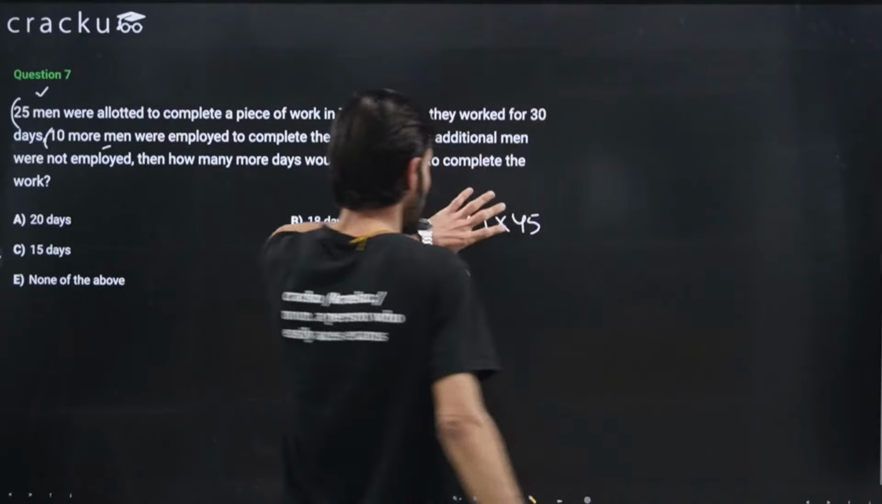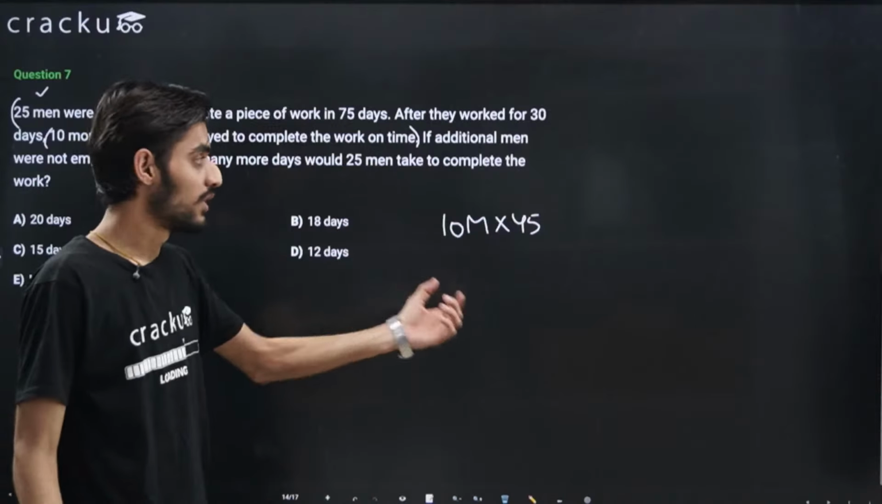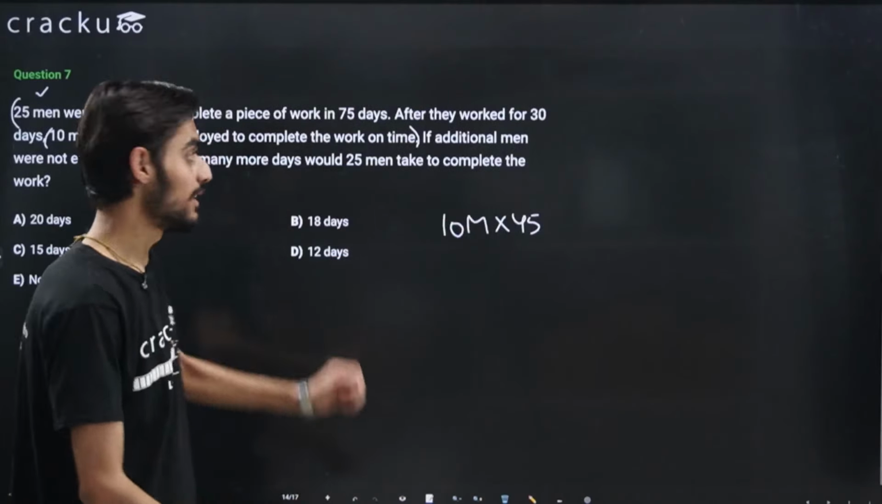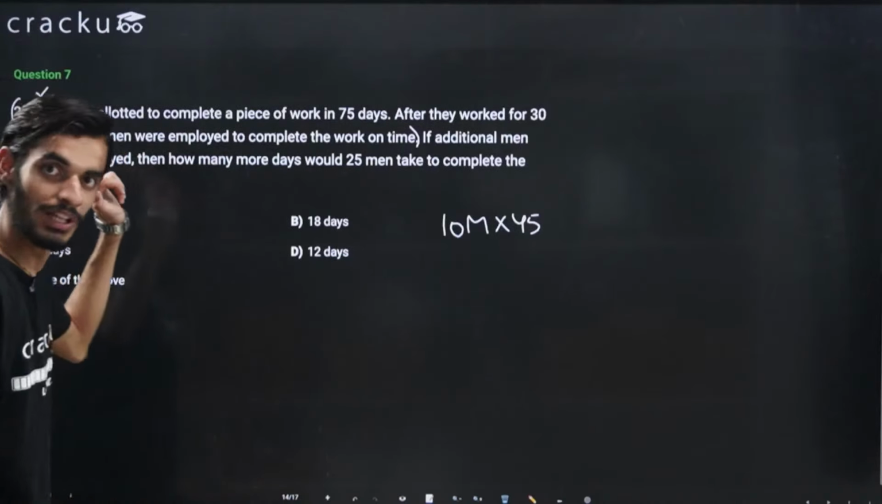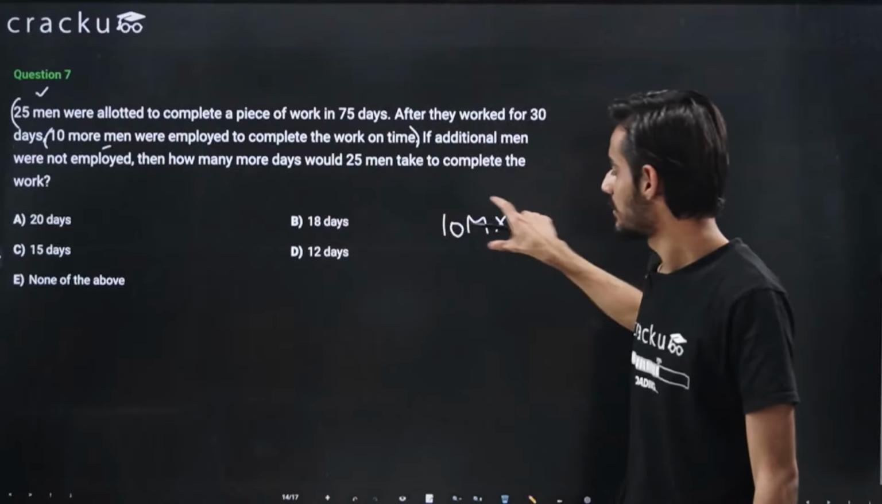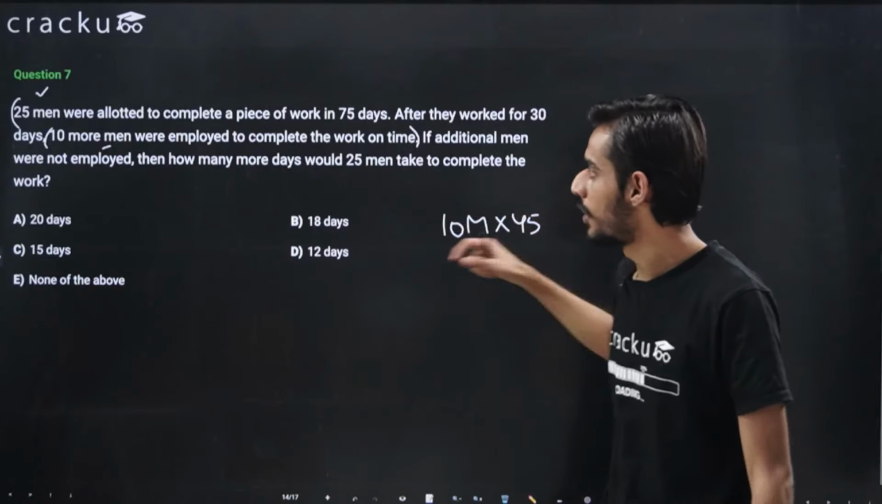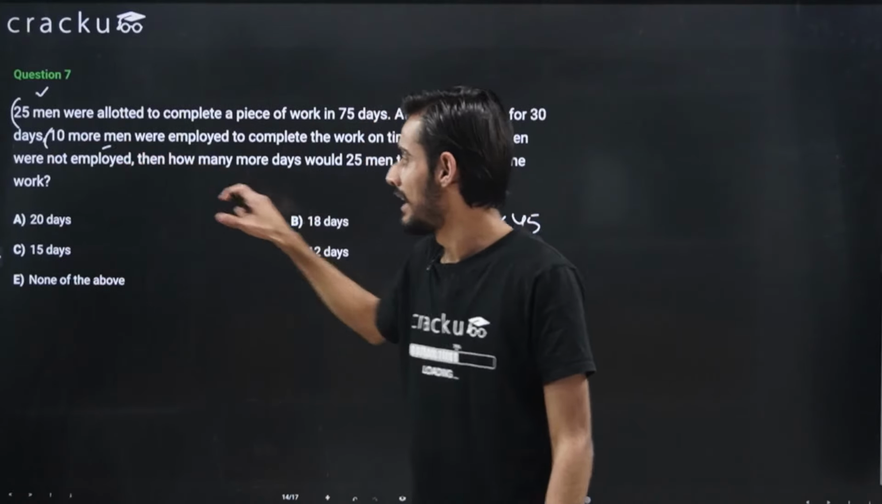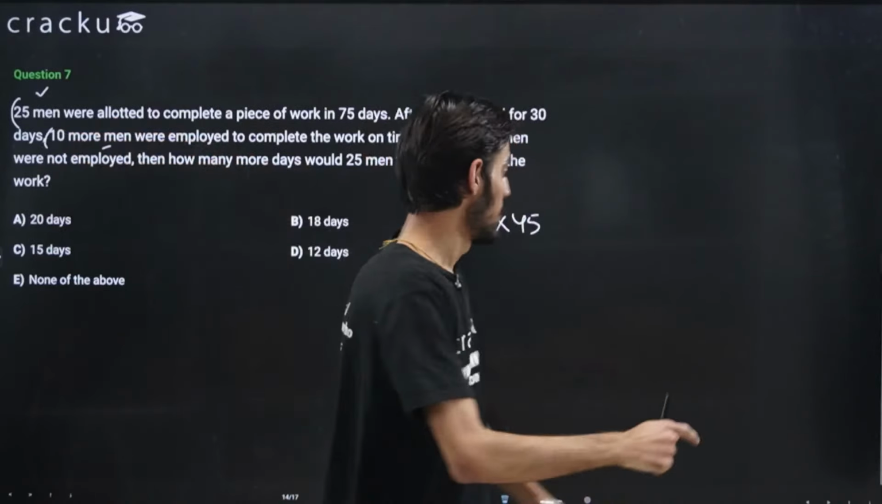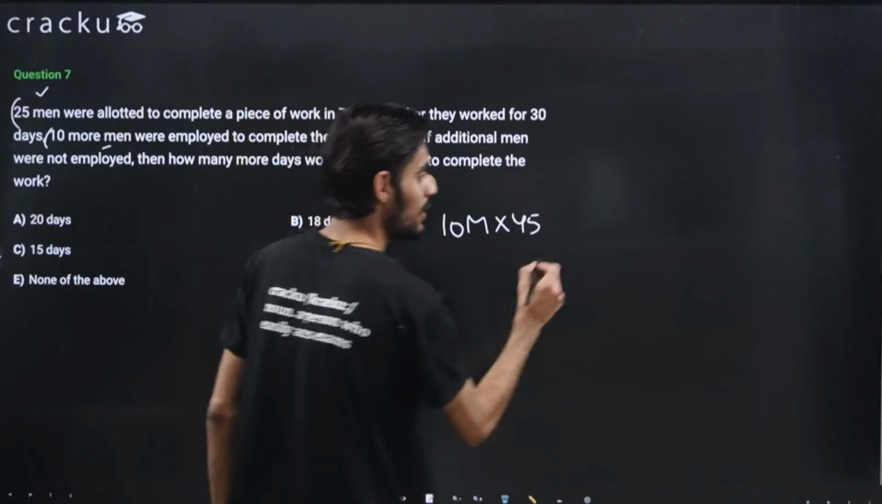So whatever work these 10 men are doing in 45 days, this is the work that these 25 men would have been doing, right? Because these were the original number of men. So if this particular work was not done by these 10 men, then this work would have been done by 25 men, right? So let's see how much time they would have taken.